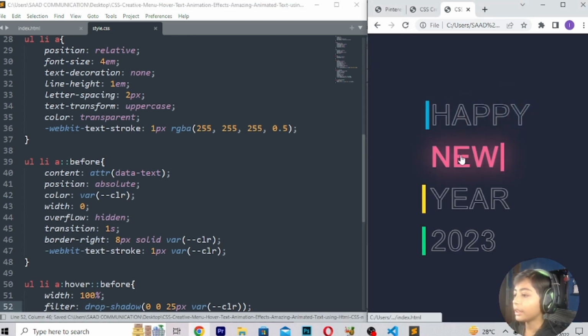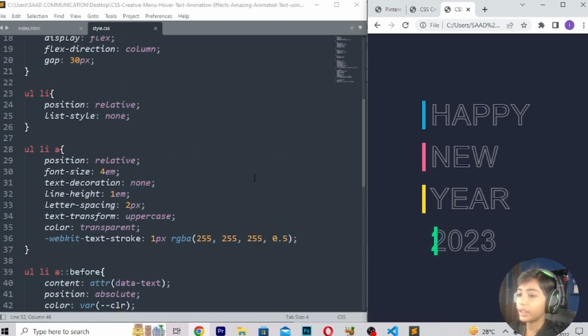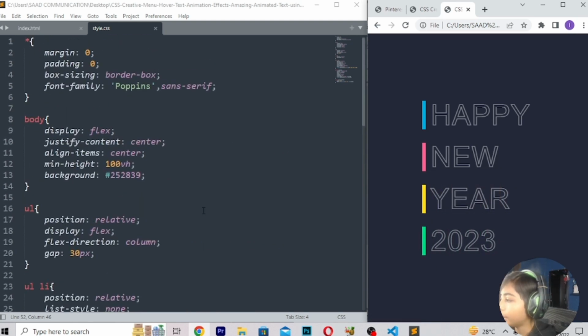So here we can see it is built, but this font is not looking good. I have not linked the font, so I will write the font code.